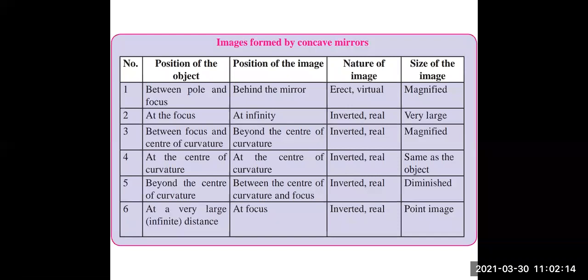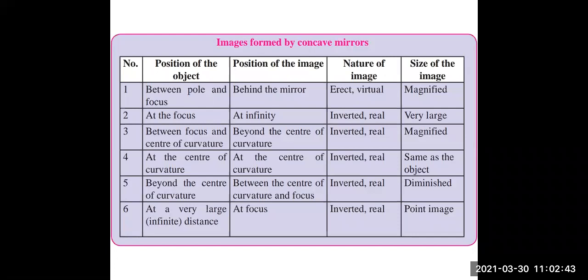Position of the object when placed between focus and center of curvature, position of the image formed is beyond the center of curvature. Nature of the image is inverted, real, and size of the image is magnified. When the position of the object is at the center of curvature, you get the image at the center of curvature, just the image is inverted, real, and size is the same as the object.